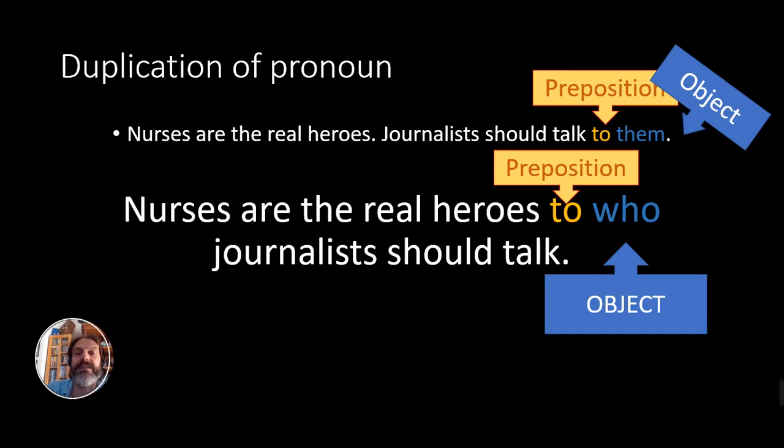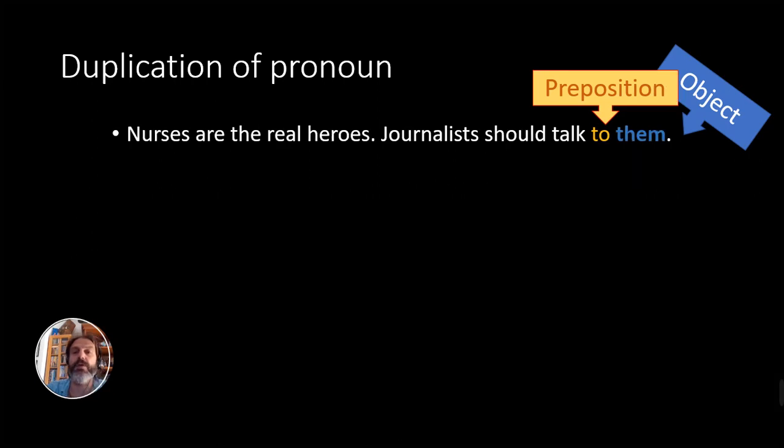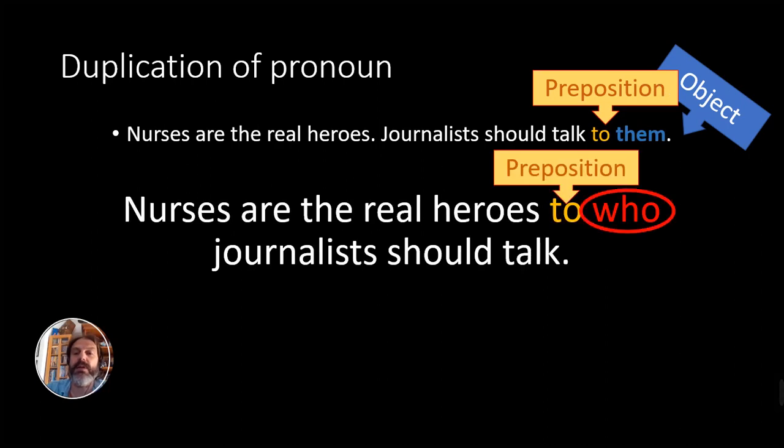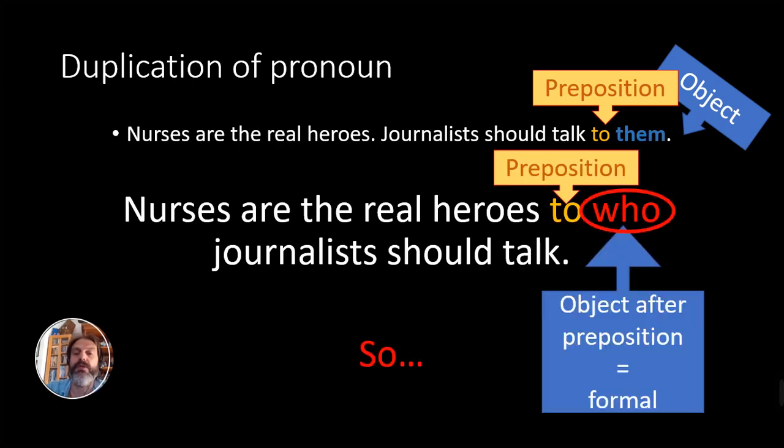So in fact, as it is a formal relative clause, instead of who we should use whom, which is the correct object pronoun for relative clauses. So the correct sentence would be, nurses are the real heroes to whom journalists should talk.